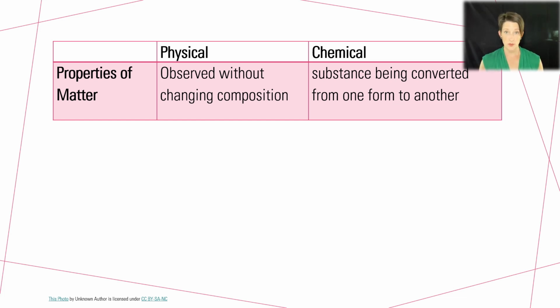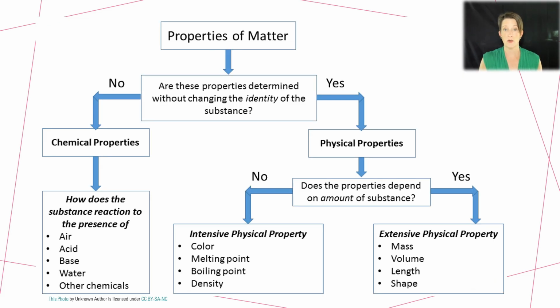Physical means we can observe and measure these properties without changing the compound or the substance with which we are working. Whereas chemical properties means that what it's interacting with can change it when exposed to those specific properties. A good way to visualize this is a flow chart, looking at this basic question: